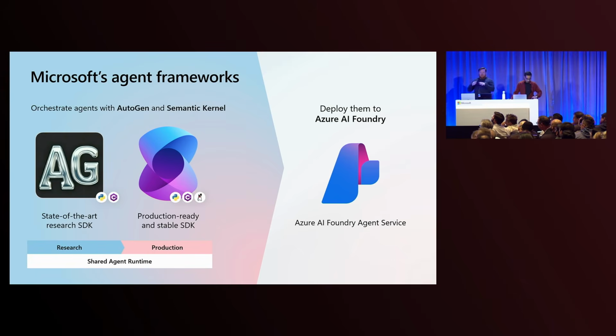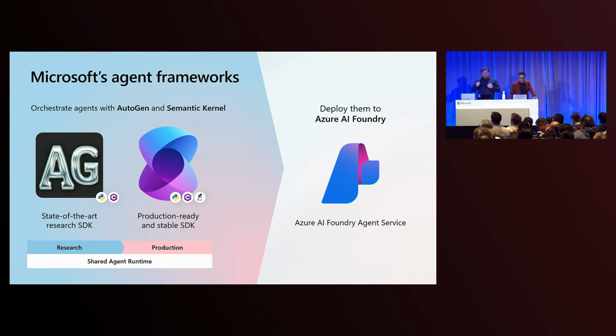For those of you that aren't aware, we have a couple frameworks for building multi-agent systems at Microsoft, client-side frameworks. We have AutoGen, which is our research framework, focused mainly on multi-agent systems. And we have Semantic Kernel, which is our AI application, our production-ready stable framework. So all the examples I showed here were in Semantic Kernel. But what we're doing is we're actually converging those two frameworks. And we've already done a bunch of the work to converge them, kind of at that lower level. And today, actually, the runtime for multi-agent systems in Semantic Kernel is the same runtime that's in AutoGen. So we've done that work under the covers.